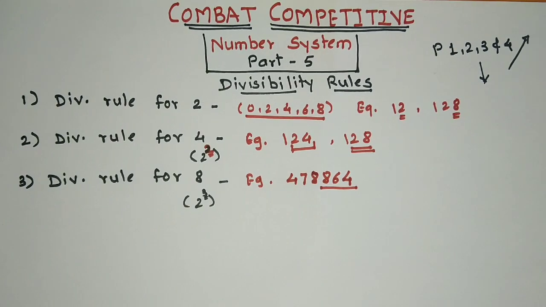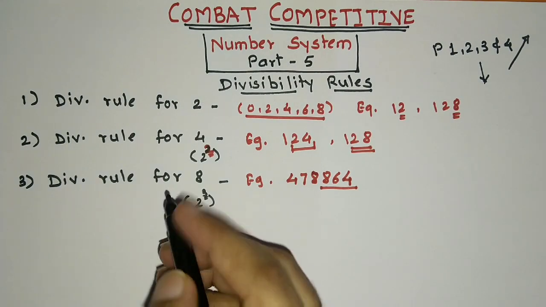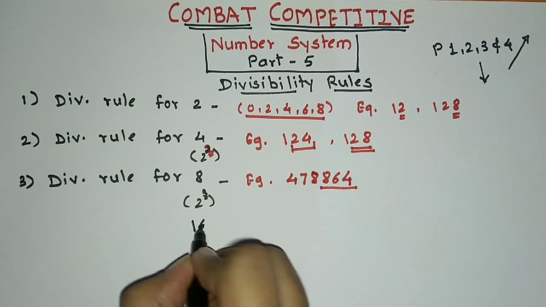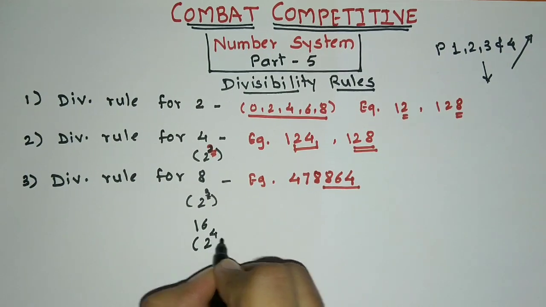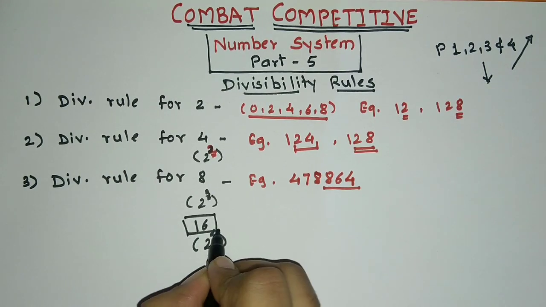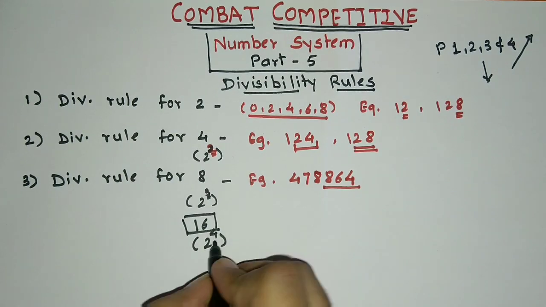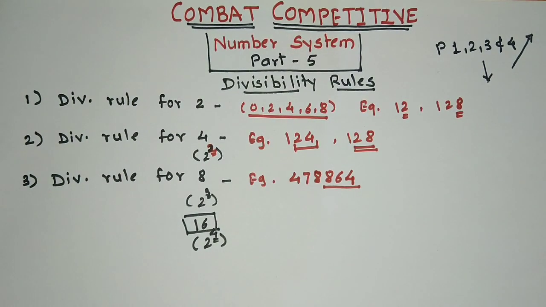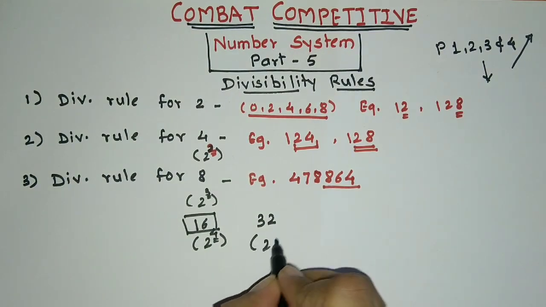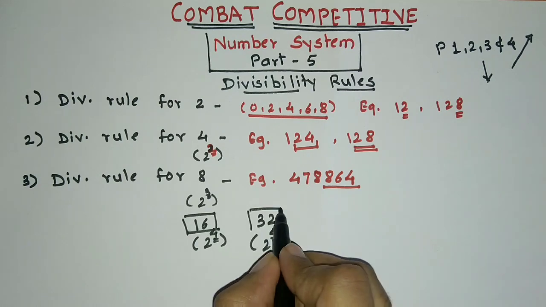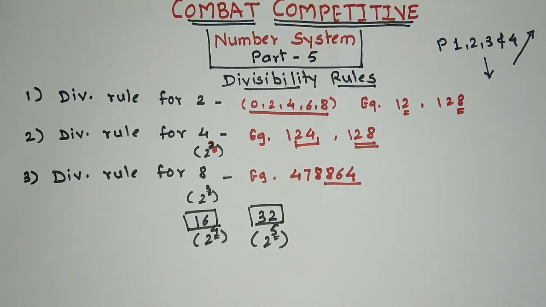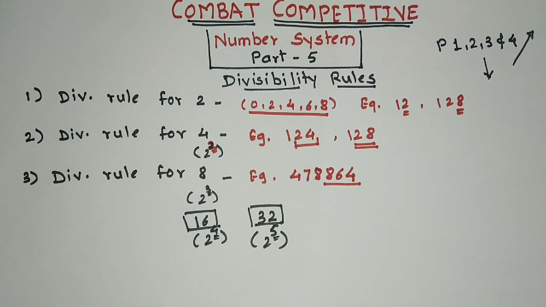Now, similarly, when it asks for number 16, 16 is nothing but 2 raised to 4. In the case of divisibility rule for 16, we are going to consider last 4 digits of a number. They can similarly ask for 32. 32 is nothing but 2 raised to 5. So, in case of divisibility rule for number 32, we are going to consider 5 digits of a number.